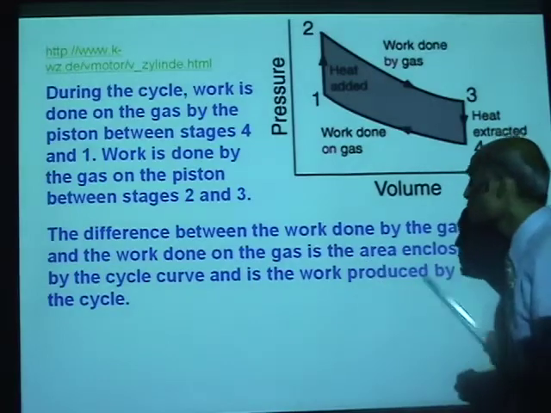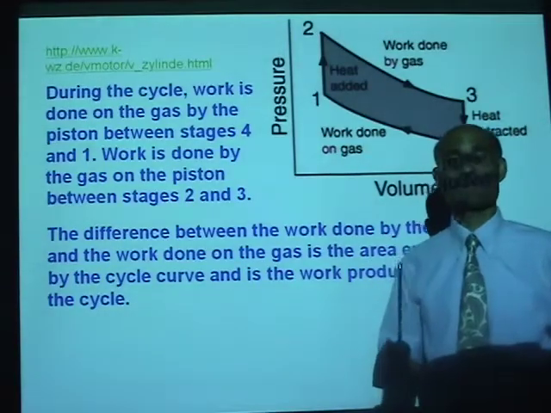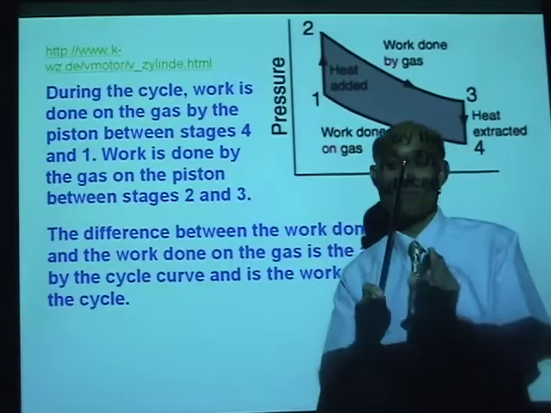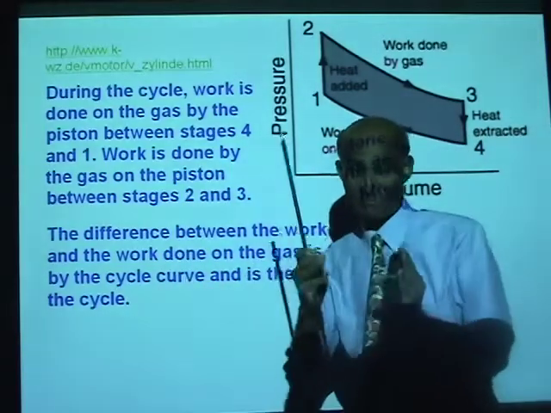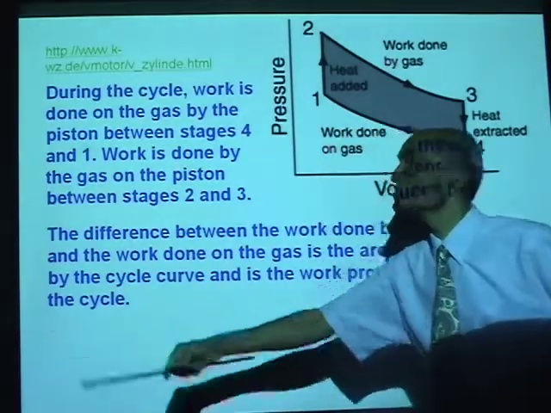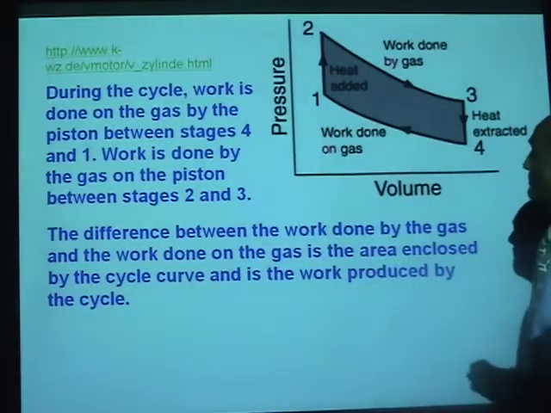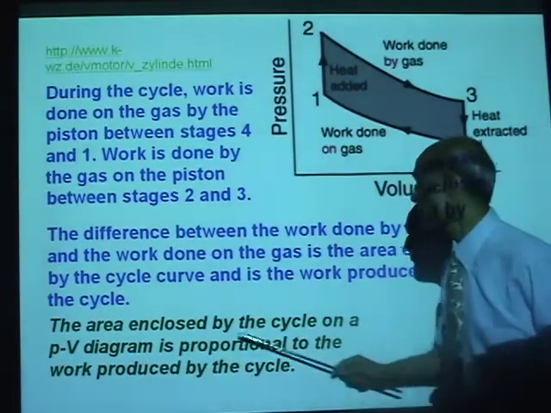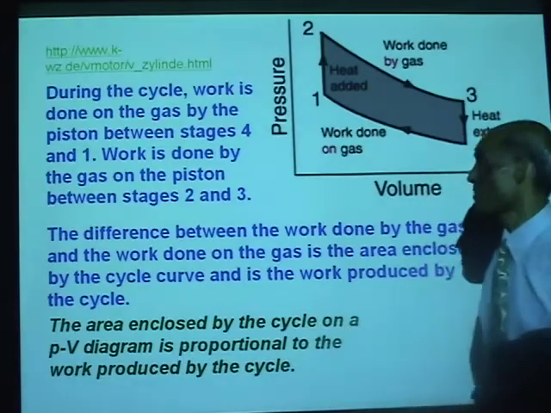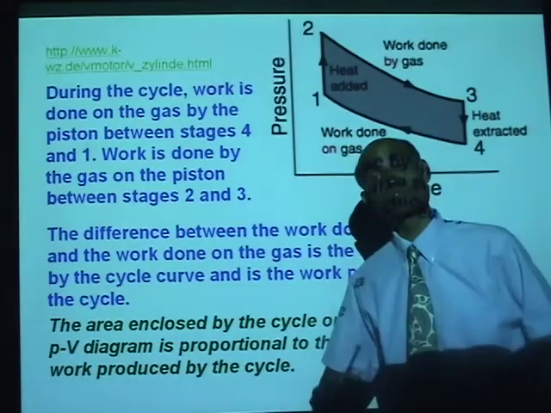And that is the useful work produced in the cycle. And in a car, this useful work is done by each of the cylinders so that energy is delivered continuously to the drive shaft. Alright. The area enclosed by the cycle on a PV diagram is proportional to the work produced by the cycle.